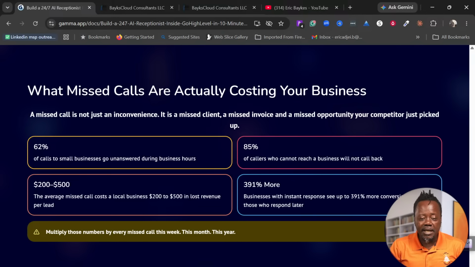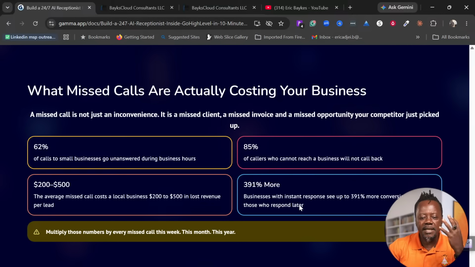For me, it could be anything from $500 to maybe 15,000. So what are you losing if you miss a call? What are you losing in your business? And businesses with instant response see up to 391% more conversions than those who respond later.